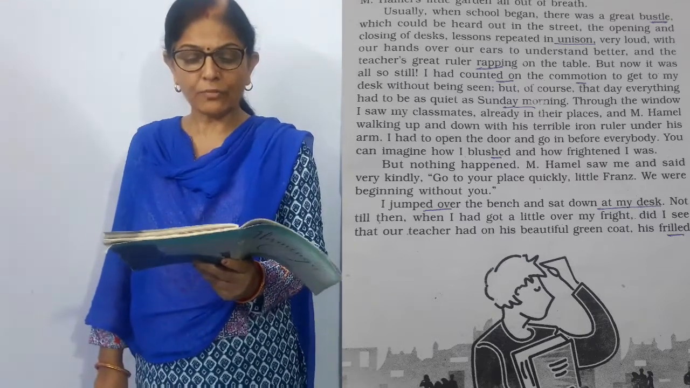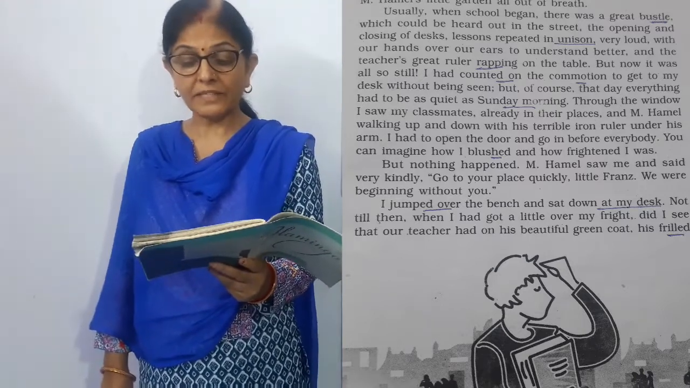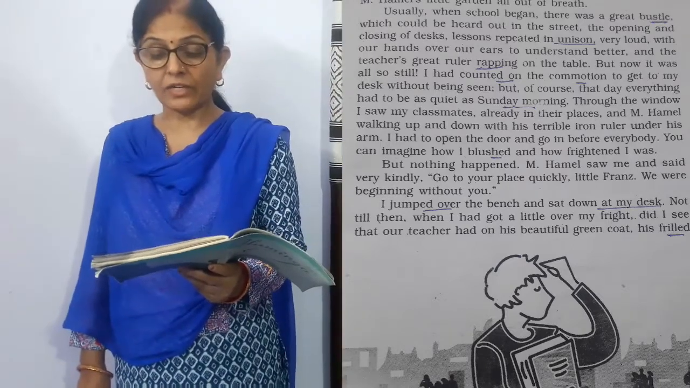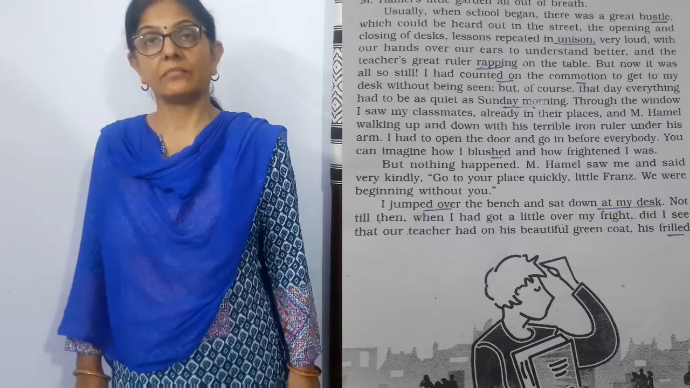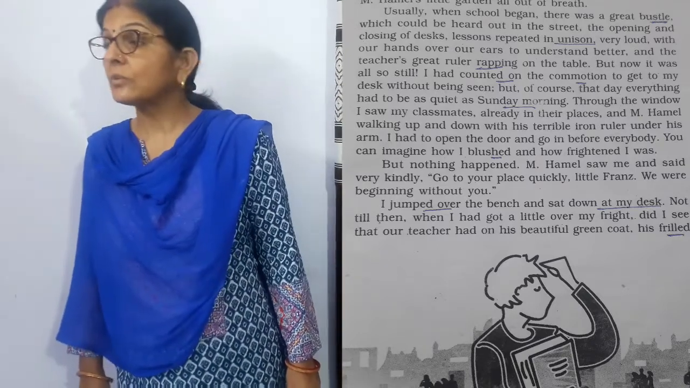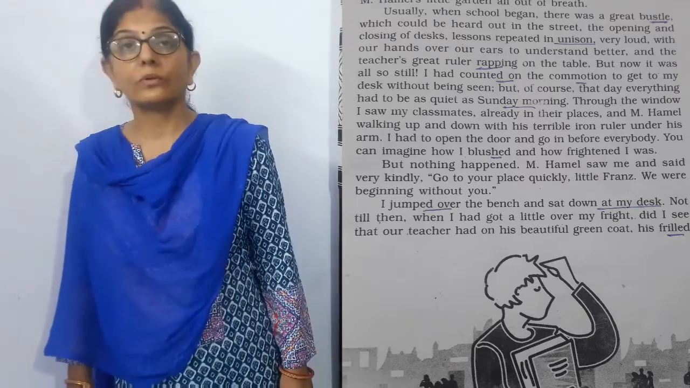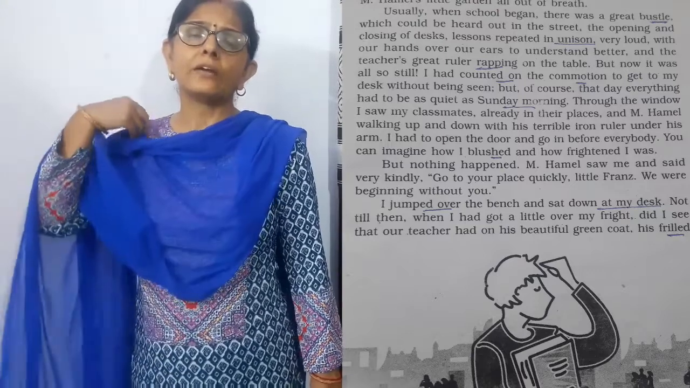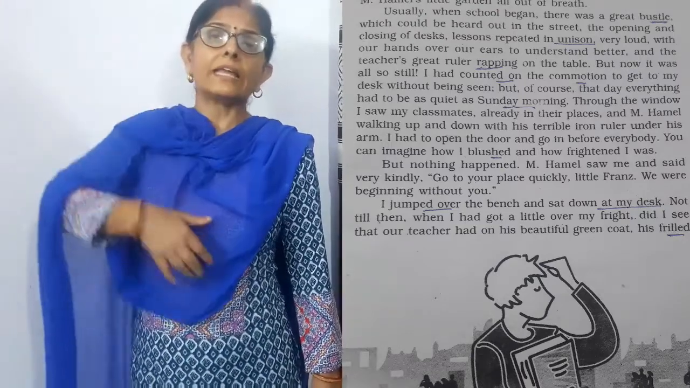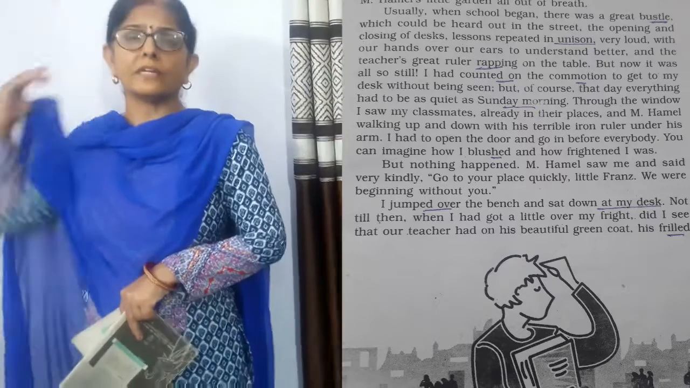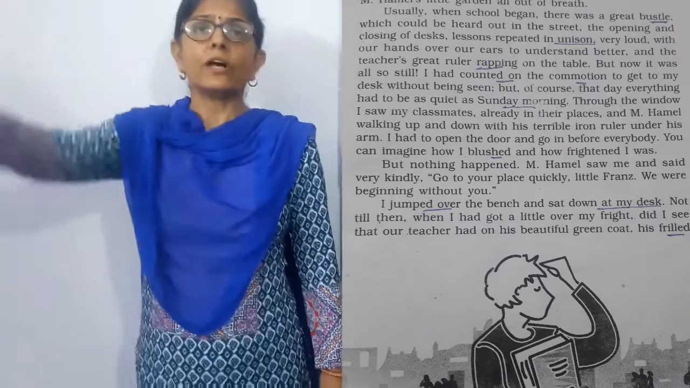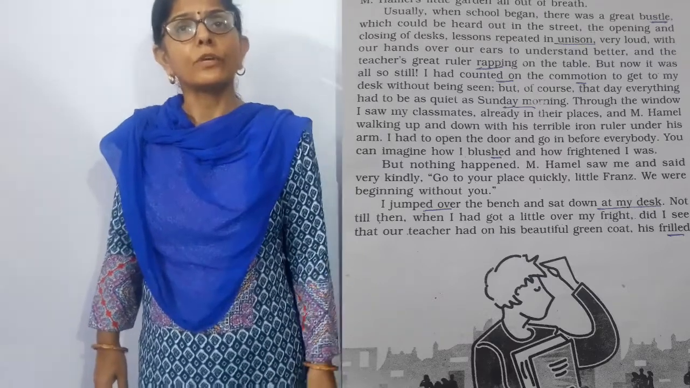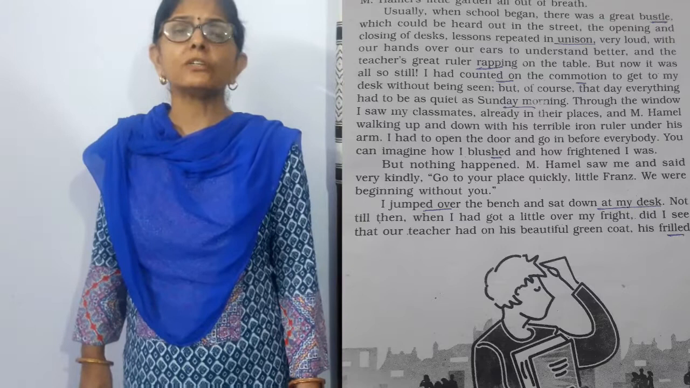Through the window, I saw my classmates already in their places and M. Hamel walking up and down with his terrible iron ruler under his arm. Then I tried to look through the window and I found that all my classmates had already taken their seats and M. Hamel, as he usually did, was walking up and down with his ruler. So today also he was walking up and down with his stick, with his ruler.